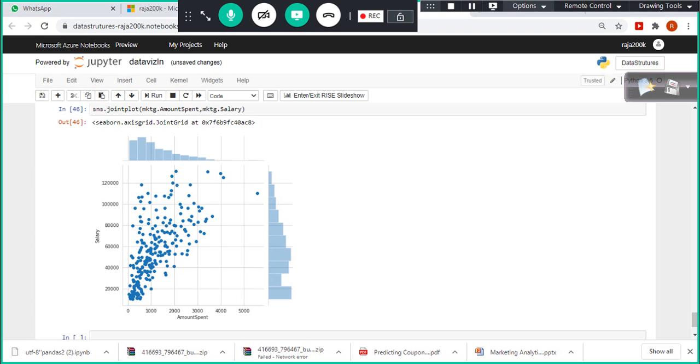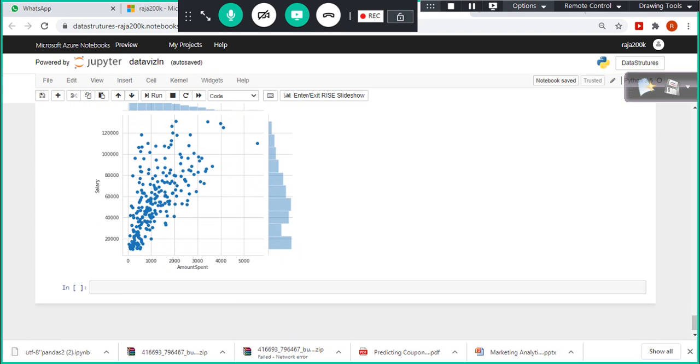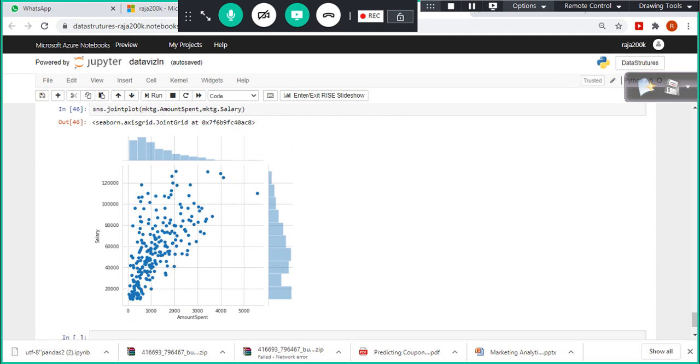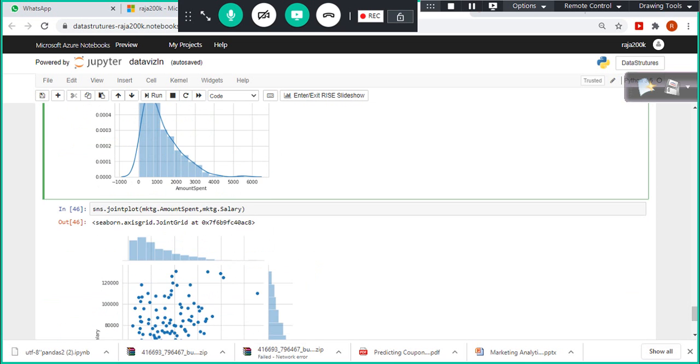Look at this, the one is related to amount spent, and this one is related to salary. This is salary and this is your amount spent, right? So here, the scattered one is called a scatter plot, right? This is called a scatter plot. To find out the relationship between two variables, we use scatter plot. This is called your bivariate analysis, right?